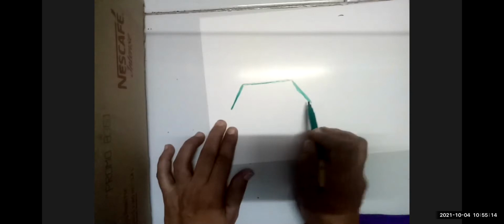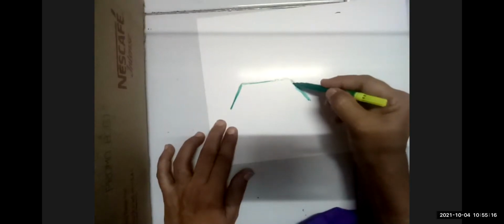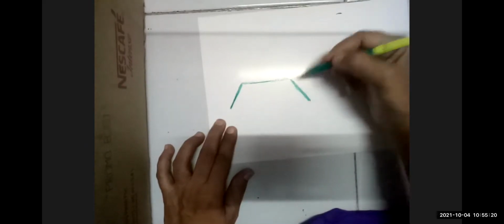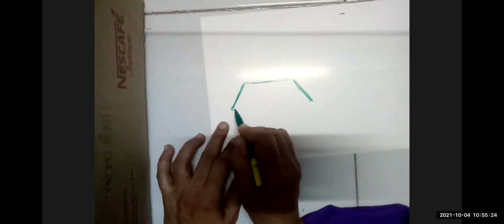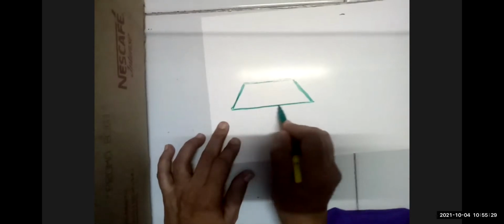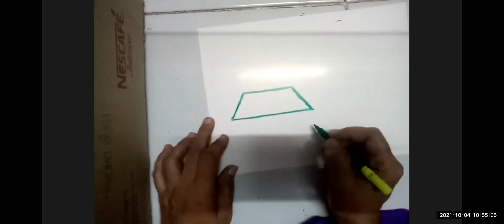Tell me, beta. This is slanting line. Yes, slanting line. Okay, now? Horizontal. Yes, sleeping or horizontal line. Draw all of you.